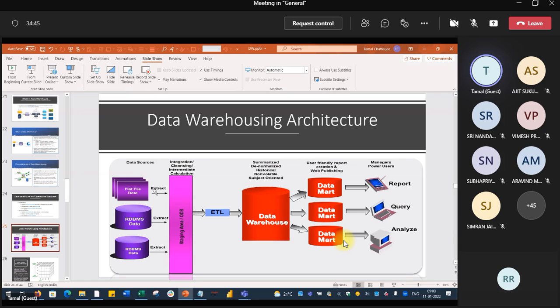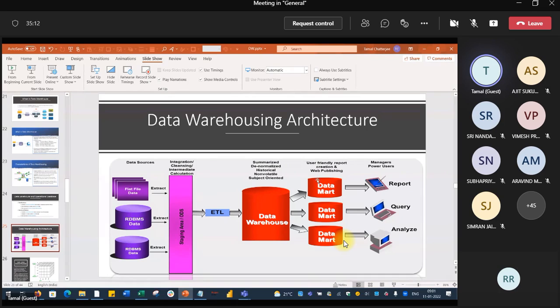Okay. So we are extracting the data to the staging area. What we are doing is integrating the data, cleaning the data, doing some intermediate calculations. Whenever you see the term staging, that means you are doing some intermediate work before it goes to the final things. Then you are transforming and loading the actual data warehouse.